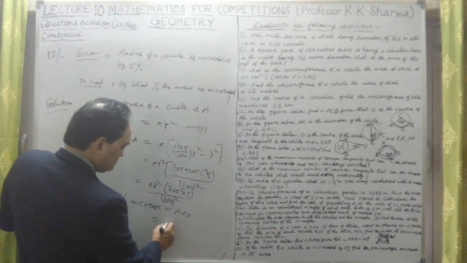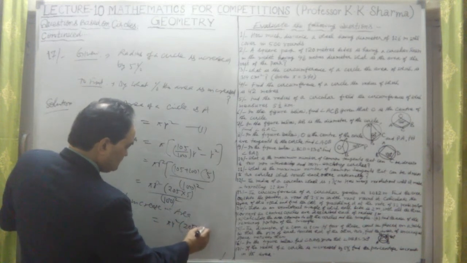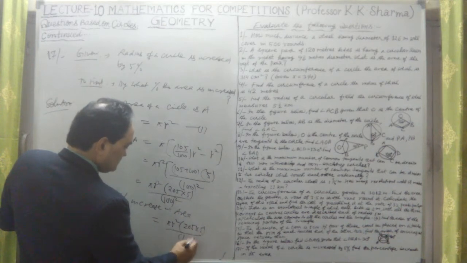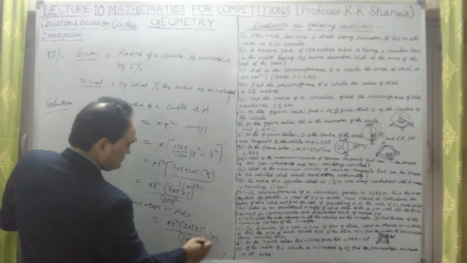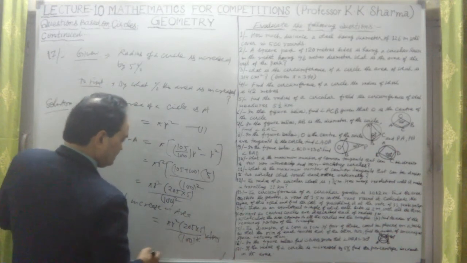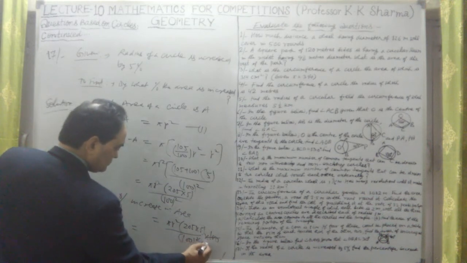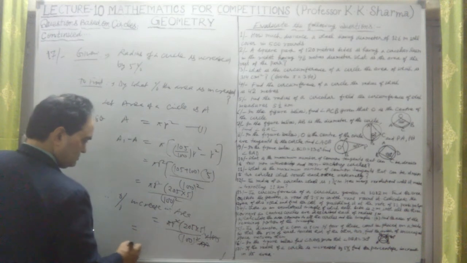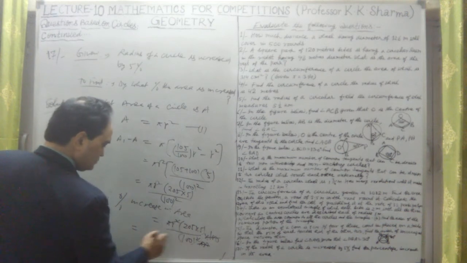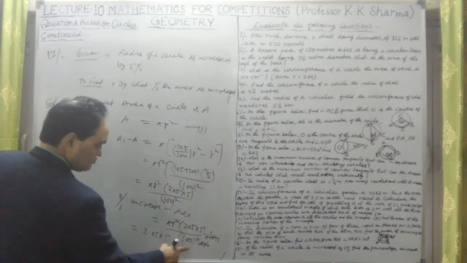This is pi r square into 205 into 5, divided by 100 square, into 100 also, because of the percentage. The 100 cancels out, and divided by pi r square, the pi r square also cancels out. The value is 2.05 into 5. 205 divided by 100 is 2.05.